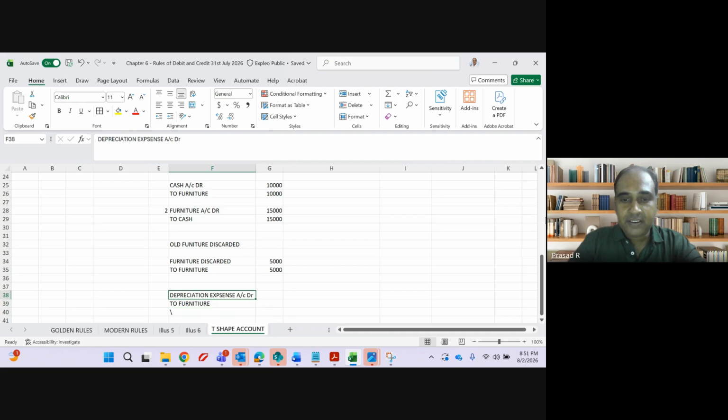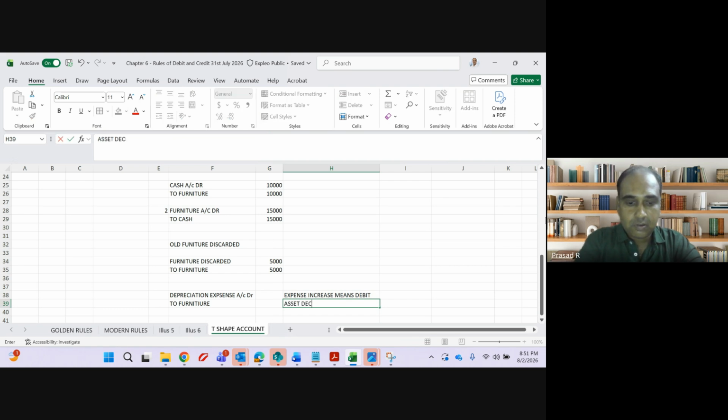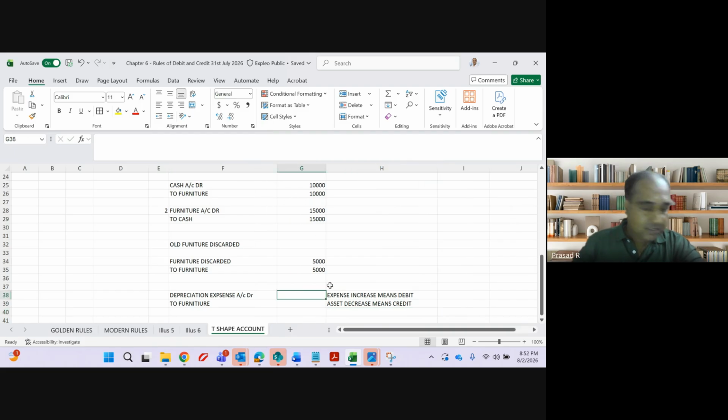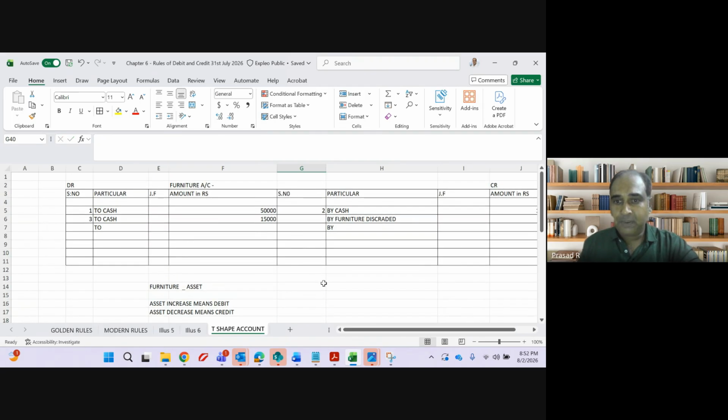Why am I debiting depreciation? Because it's an expense. Expense increase means debit, and asset decrease means credit. Asset decrease means credit. Okay. So how much is the amount, guys? 3,000. Now, how shall I post in the ledger?